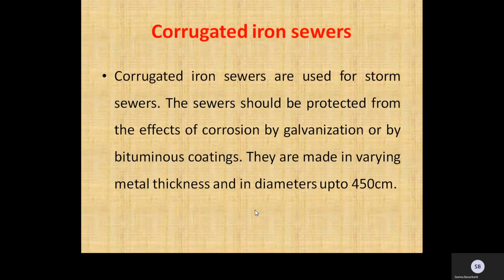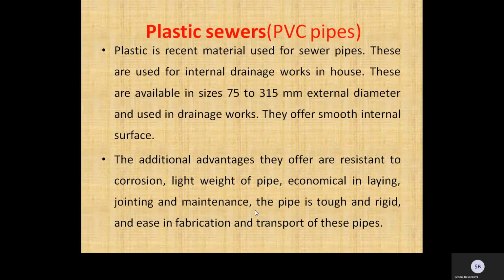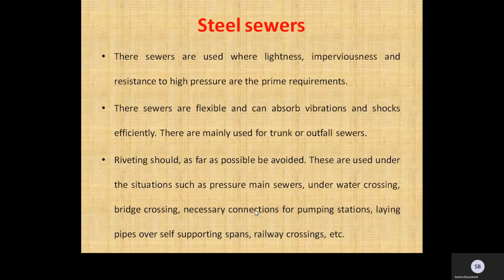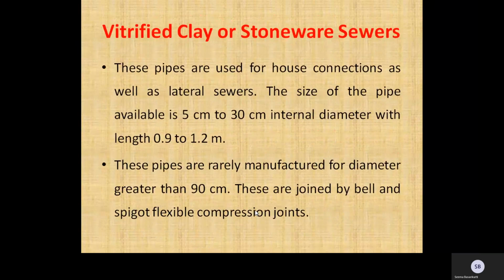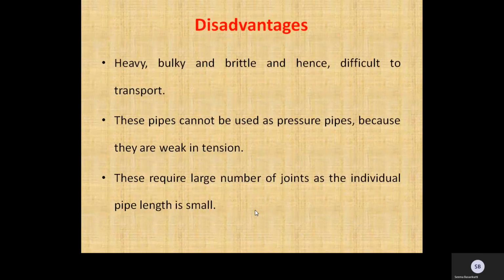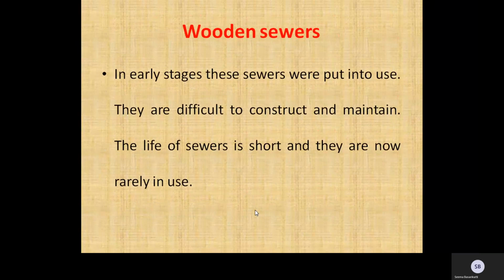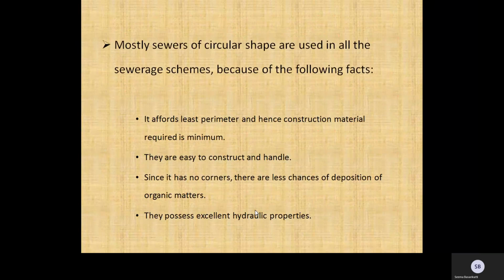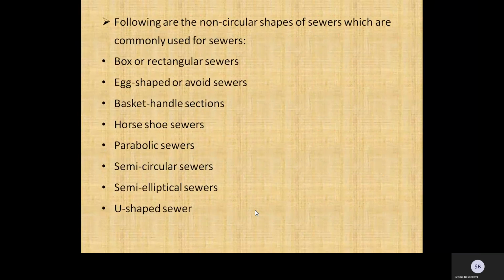Also, we discussed corrugated iron sewers, plastic sewers or PVC pipes, high density polyethylene pipes also called HDPE pipes, steel sewers, vitrified clay or stoneware sewers with advantages and disadvantages, wooden sewers, different shapes of sewers, the facts and reasons, and the shapes of sewers which are commonly used.